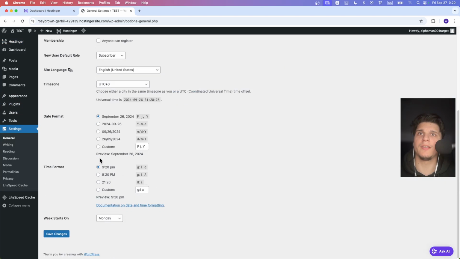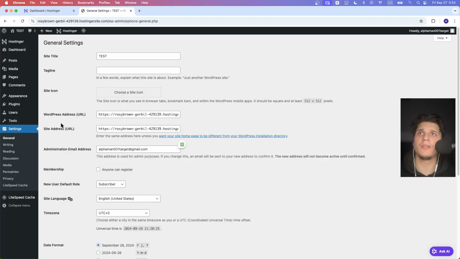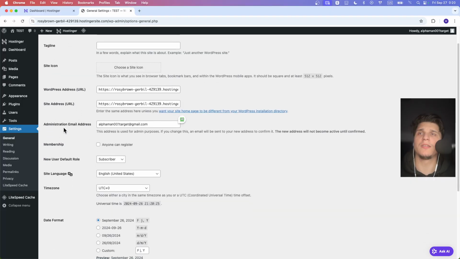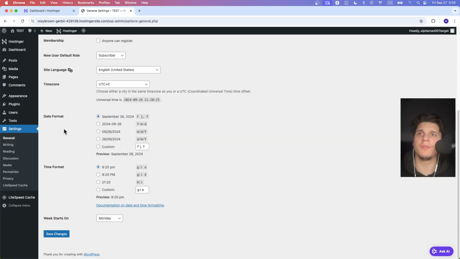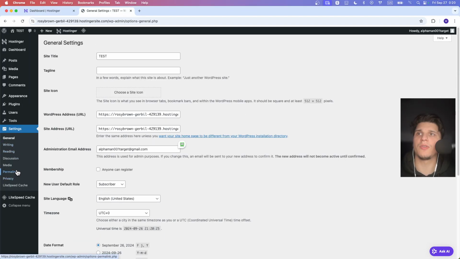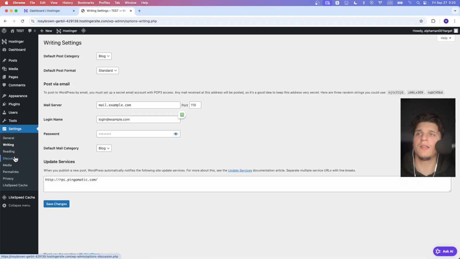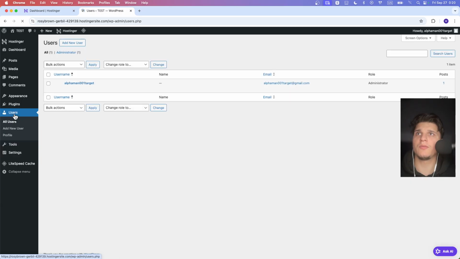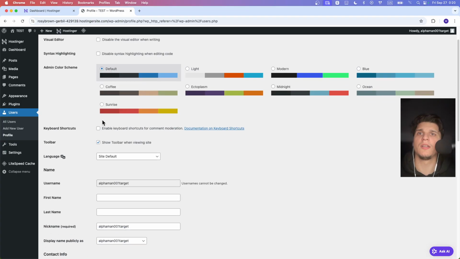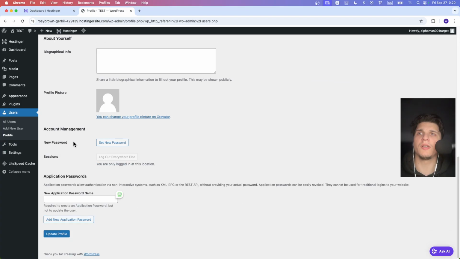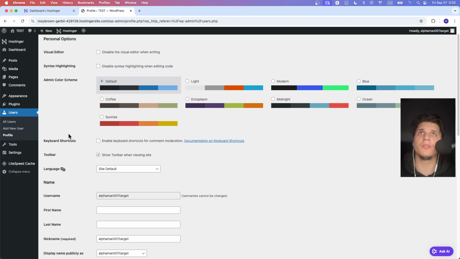You also have these settings here, the email, the WordPress address, the site address, the time zone, and from here you can also go to writing and then reading. You have pretty much other options here, but of course for a user you can click on edit, and then if you want you can add a new password, if you're maybe in a situation where you need to change your password. You can do it.